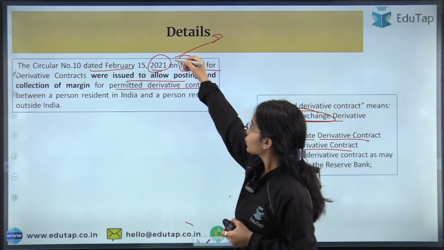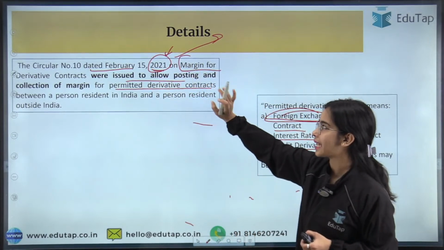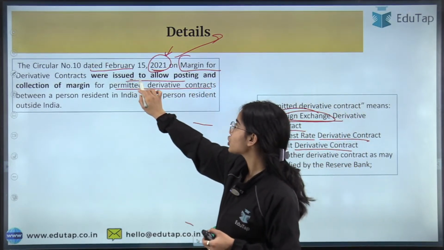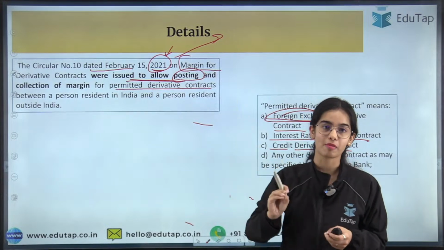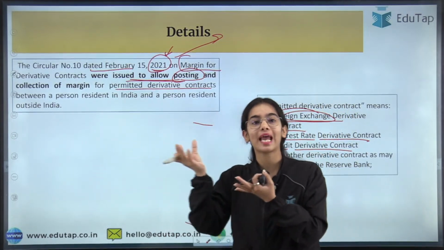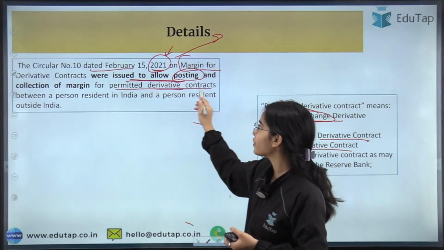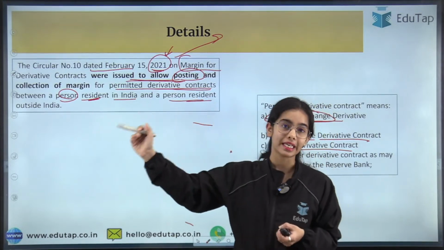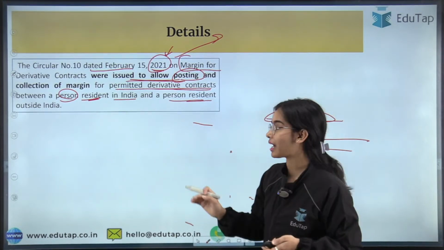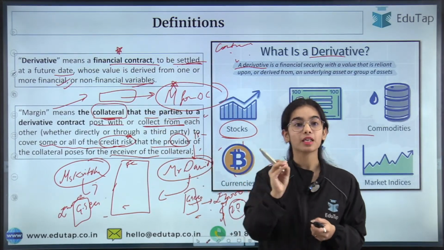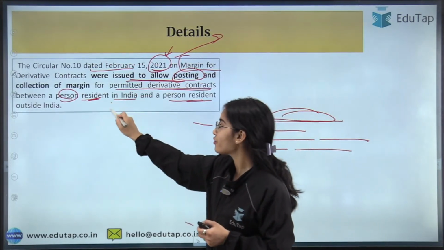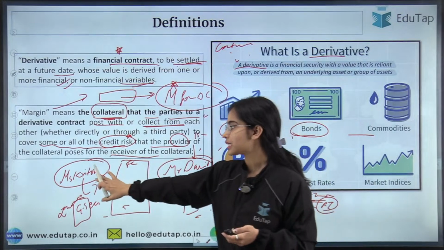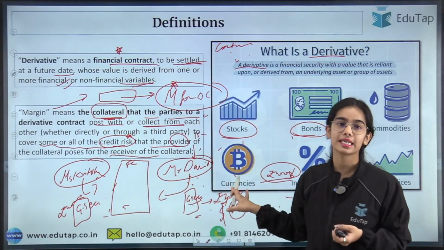So in 2021, there were the guidelines released by the Reserve Bank of India on the margin for derivative contracts that were issued to allow posting and collection of margin, so that the parties can post the margin and can collect the margin for permitted derivative contracts between a person resident in India and a person resident outside India. So margins will only be collected by the parties themselves if a person is resident in India and the other person is resident outside India. So Miss Kritika is a resident of India, Mr. David is a resident of US.